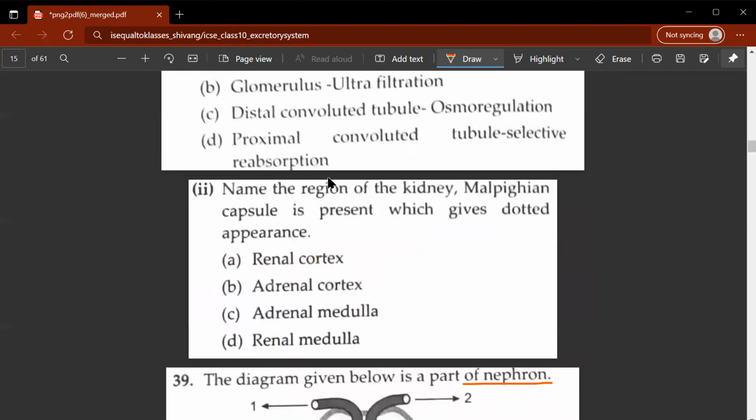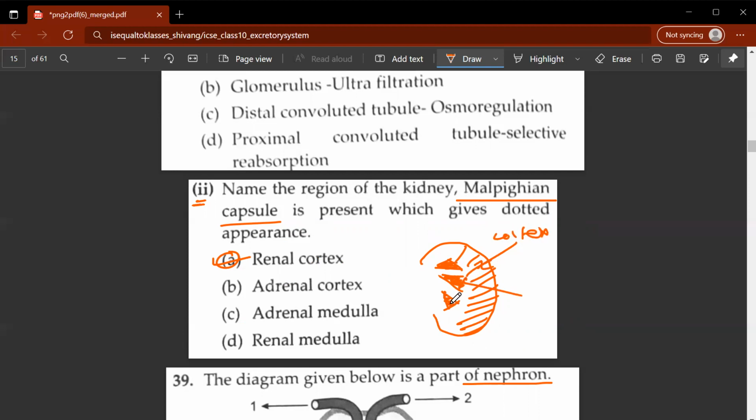Let's move on to the next question. Second question, name the region of the kidney where Bowman's capsule is present, which gives dotted appearance. So this would be in the renal cortex. So remember, this is the kidney. So you have a conical pyramid, which is also known as the medulla. I'm only drawing 3. So this part is known as the renal cortex. And these conical pyramid-shaped structures are known as the medulla of the kidney. So this will be known as the cortex. These 3 will be known as the medulla of the kidney.